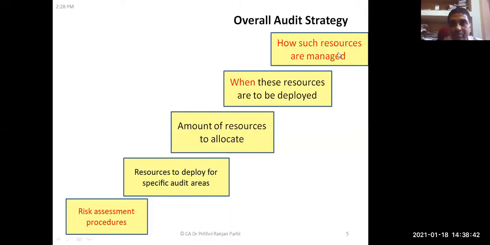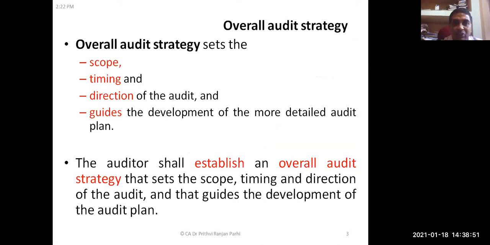I repeat, what should be the content in an audit strategy? As you know, when we talk about audit strategy, we are talking about a document, and this document should explain the scope. What is the scope of audit? Suppose we are saying statutory audit, that means scope is defined by the statute, or you can express it in detail.